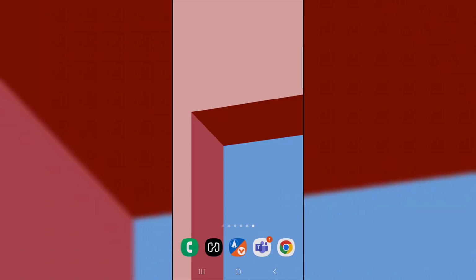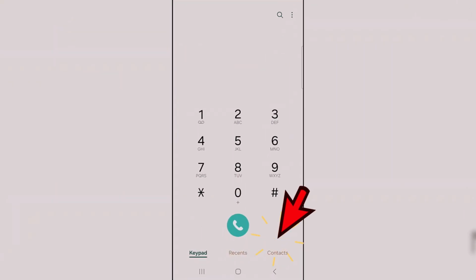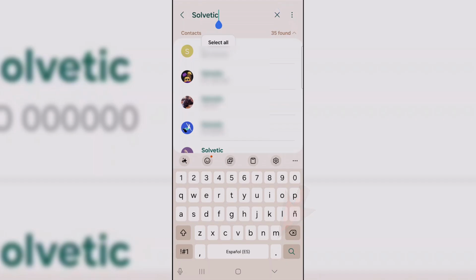Today in Solvetic, we will see how to set different ringtones for different contacts on Samsung. We start by clicking on the phone icon, and after that, we enter contacts. Here we will look for the contact to edit and click on it.